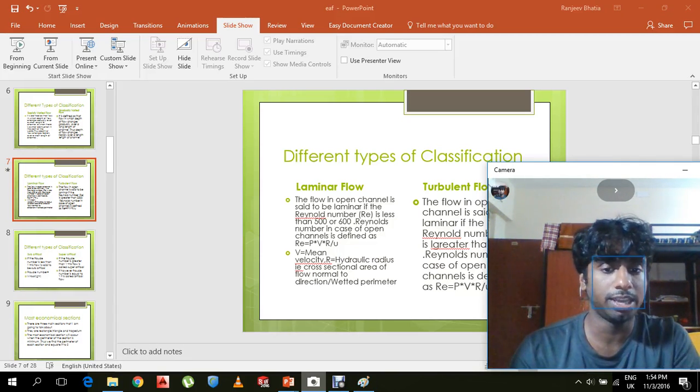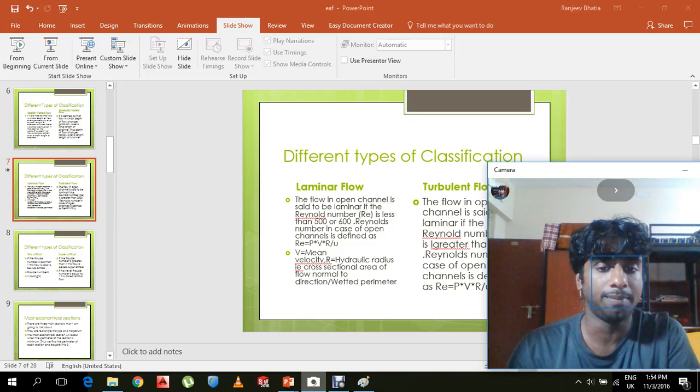Reynolds number in case of open channels is rho into V into R divided by mu. This can also be expressed in terms of kinematic viscosity. Over here, V is the mean velocity and R is the hydraulic radius, that is the cross-sectional area of the flow normal to the direction divided by its wetted perimeter.